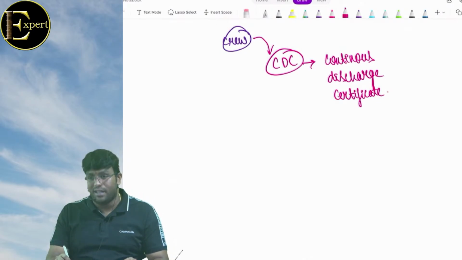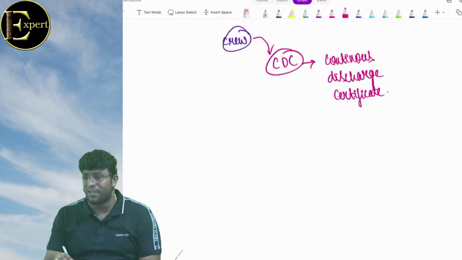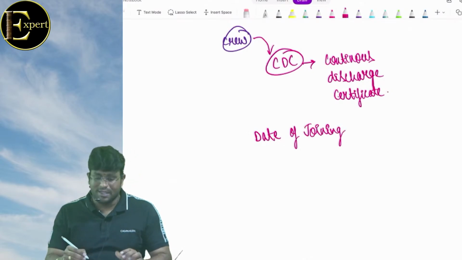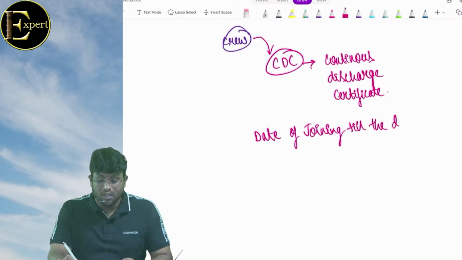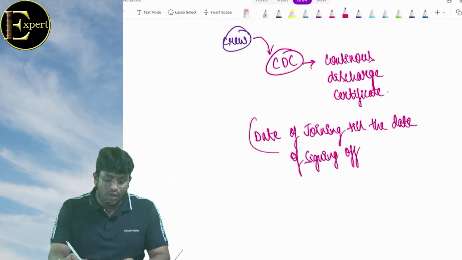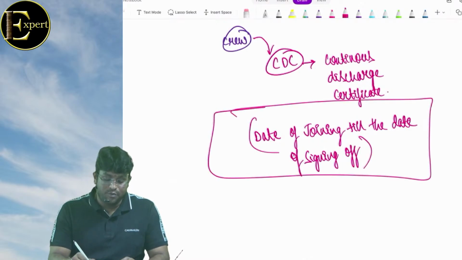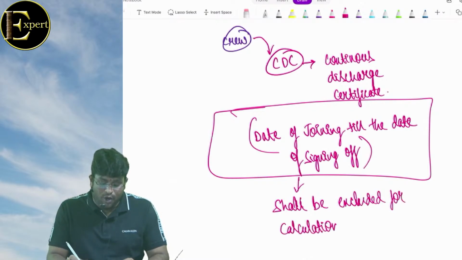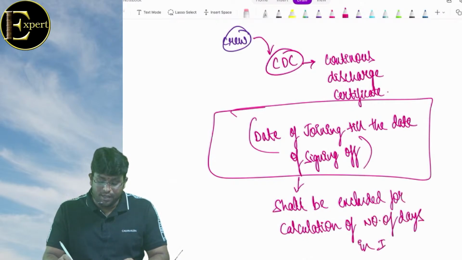What the law says is, date of joining the ship till the date of signing off shall be excluded for calculation of number of days in India.